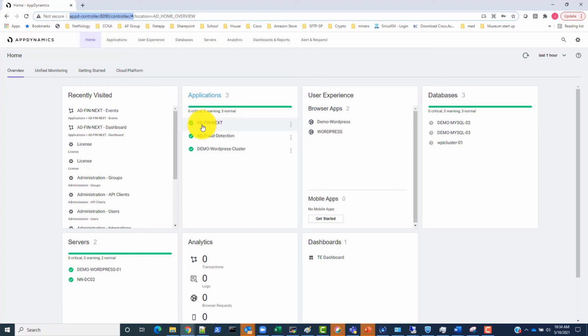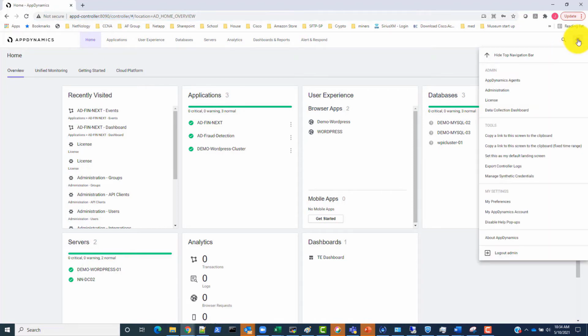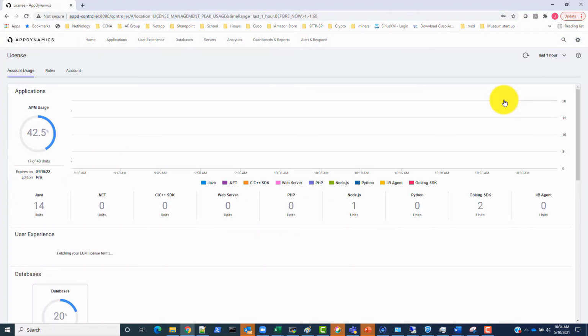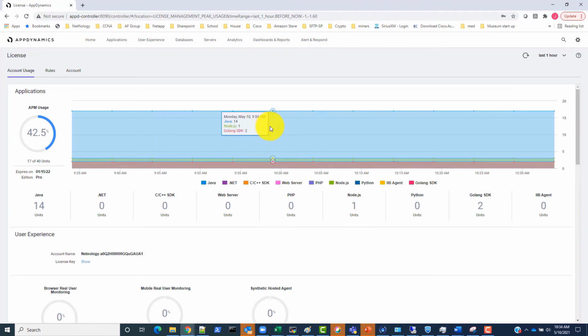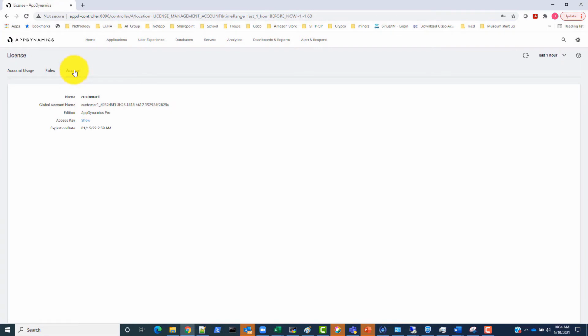The next piece of information we need to collect is the account name. We can get to this by going to the top right-hand corner and clicking on the cog icon, then scrolling down and clicking on License. From the Account Usage page, we need to navigate to the Account tab. From here, we can take note of the name. In this demonstration, we see Customer 1 is the account name being used. So far, that is all the information that will need to be collected from AppDynamics, and we can move on to the ThousandEyes dashboard.